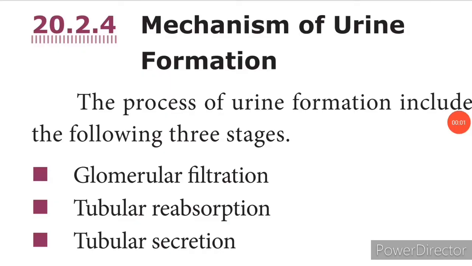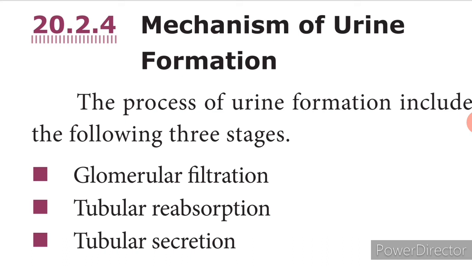Now let's go into the mechanism of urine formation. The process of urine formation includes three steps: glomerular filtration, tubular reabsorption, and tubular secretion. Now, what is glomerular filtration? Glomerular filtration involves the glomerulus and Bowman's capsule.